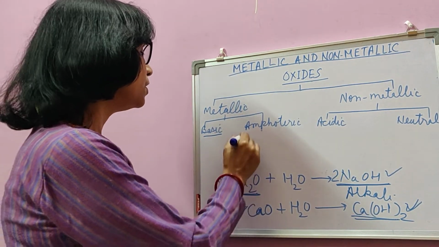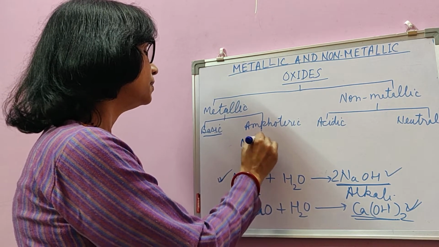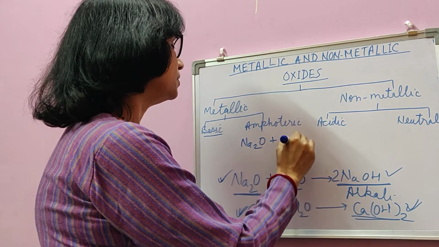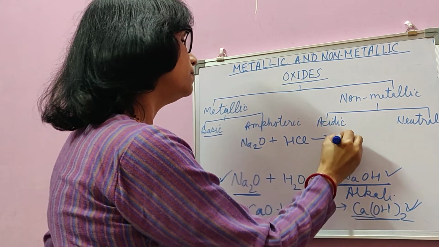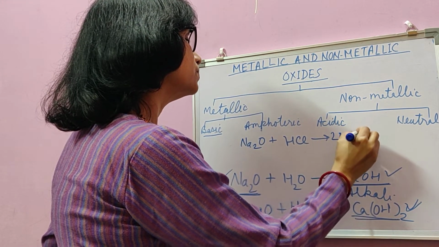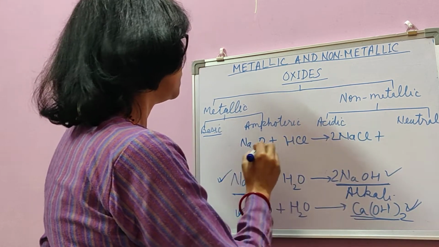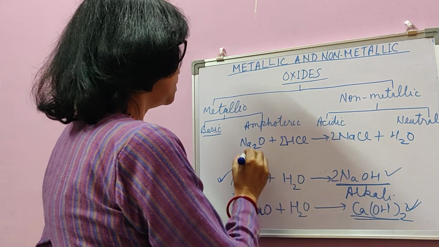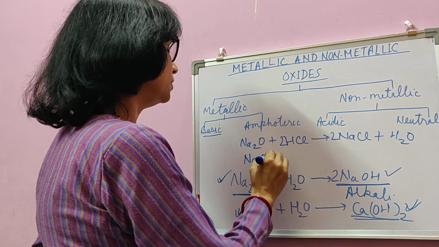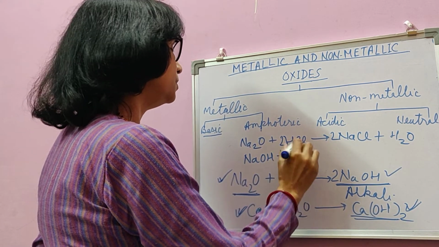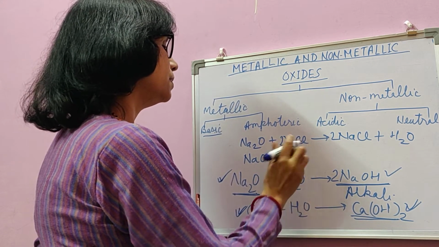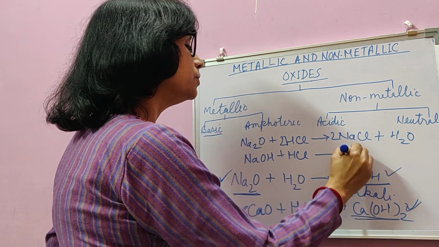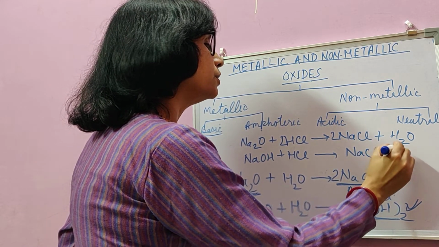From that point of view, Na2O as well reacts with any acid like HCl to form salt and water, and NaOH as well can react with acid to form salt and water.